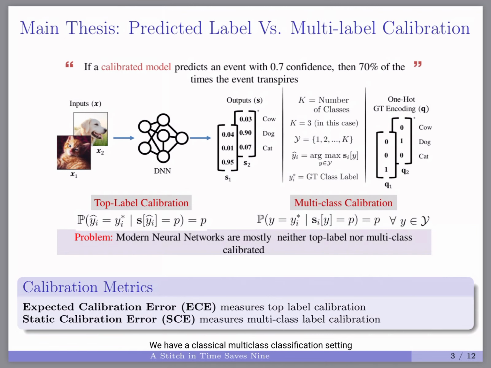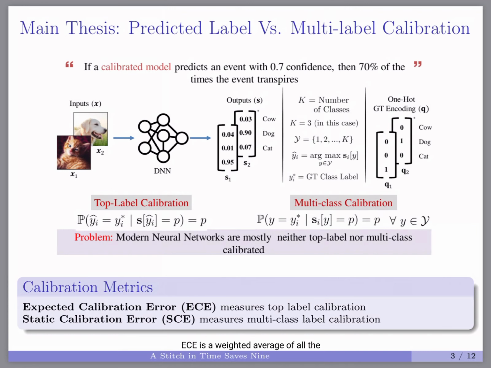We have a classical multi-class classification setting with outputs y hat and p hat as the output label and its confidence. Top label calibration operates solely on the winning class. We propose to adapt top label calibration to a multi-class setting where we calibrate the entire probability vector, as contemporary calibration techniques leave the confidence of the non-max classes uncalibrated. Commonly used metrics include ECE and SCE.